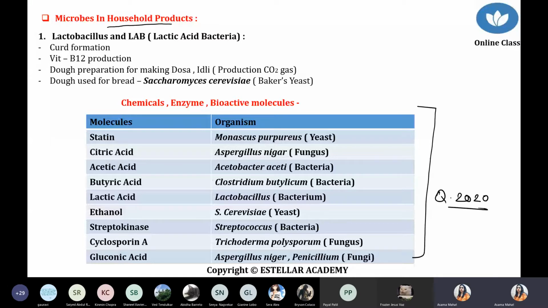First of all, we are talking about microbes in the household. Household means what? First of all, we are talking about the use of microbes in bakery products, in idli, dosa and batter preparation. So from this point of view, first of all, we are talking about, just 1 second, okay?